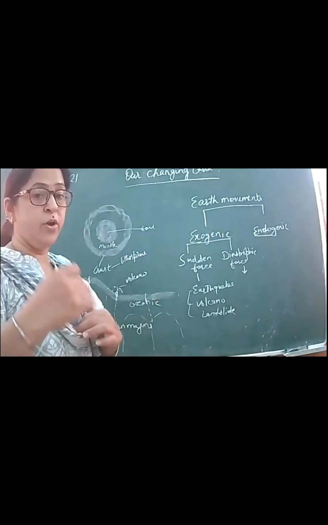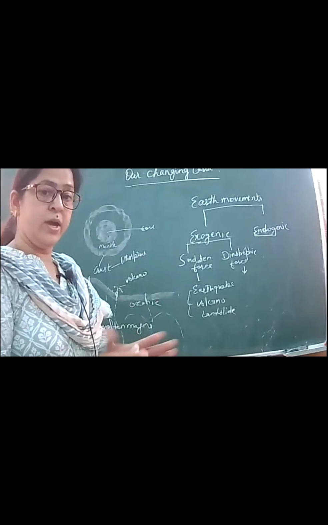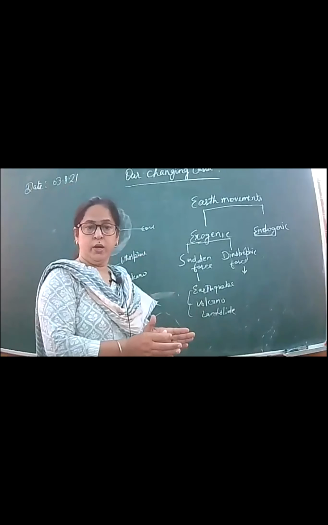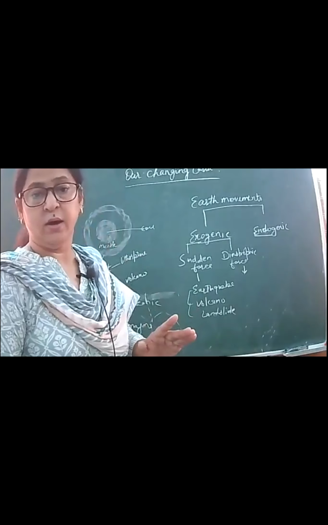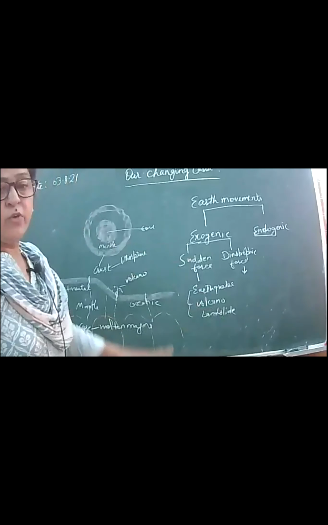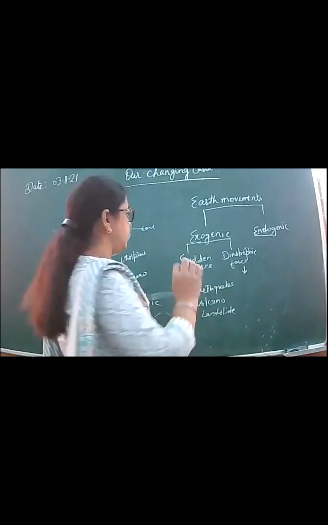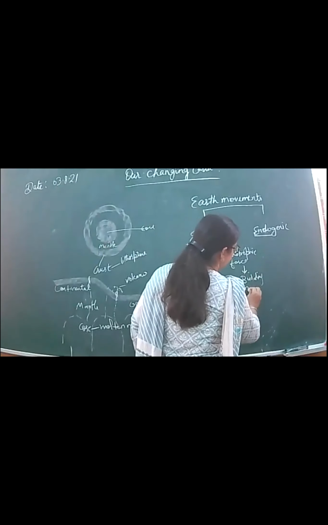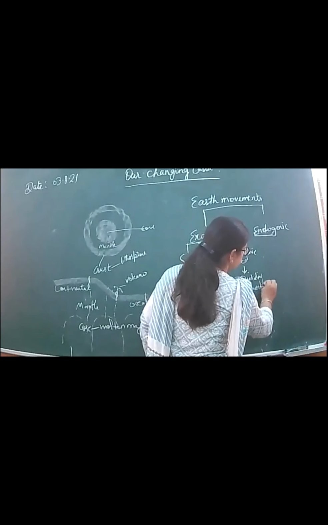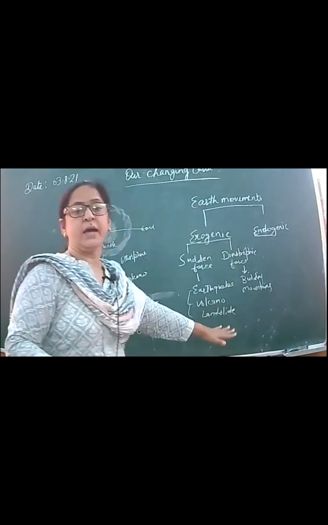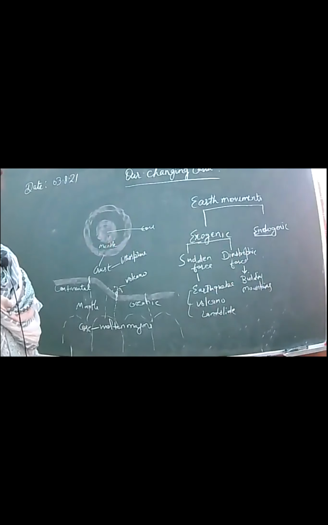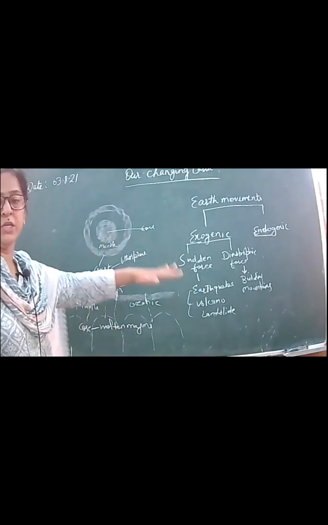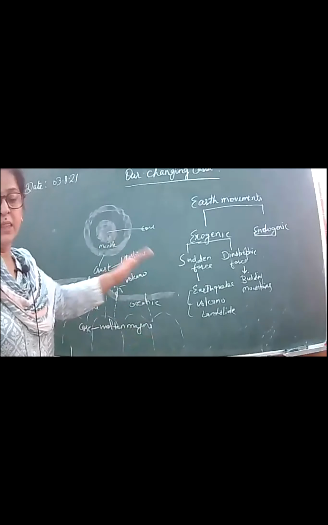So that is why the height of Himalayas is also increasing, ठीक है। वो कैसे increase हो रही है? Very slowly. We are not just observing, हम observe नहीं कर रहे, ठीक है। So जो डायस्ट्रोफिक फोर्सेस होते हैं वो कैसे हैं? जैसे building of mountains, ठीक है, building mountains. So these are endogenic forces. Endogenic forces include sudden forces also and diastrophic forces also. Sudden forces are quick and diastrophic slow changes, ठीक है।